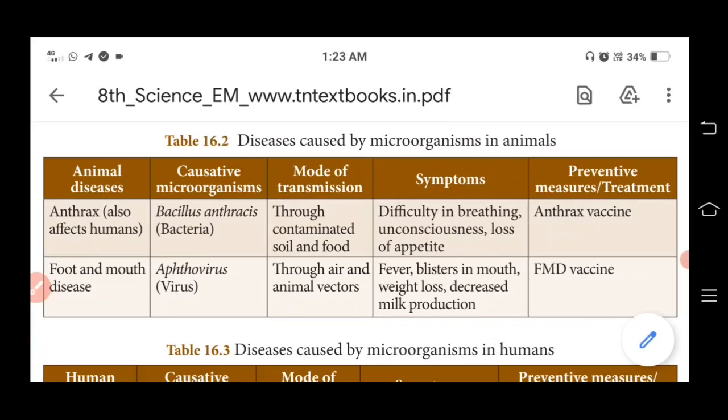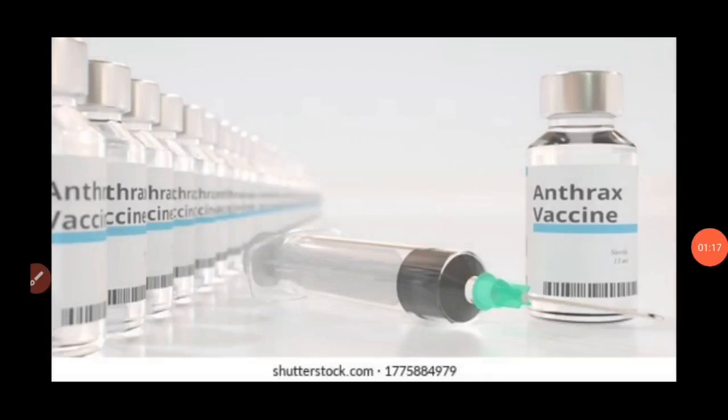The preventive measure is to use the anthrax vaccine. So to prevent anthrax, we have to vaccinate against it.